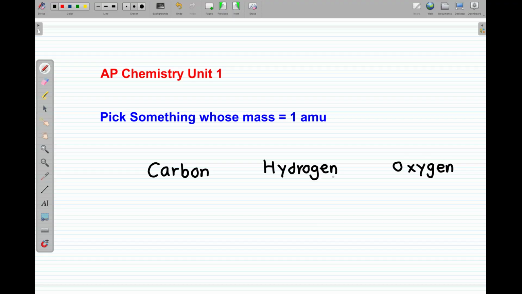Yeah, I know all of you knew that. One hydrogen atom has a mass which is equal to one atomic mass unit. So it's equal to the reference stone that we have used, and then everything else I will weigh in reference to this. So if I want to see what is the mass of oxygen, I'm gonna see how many times the oxygen mass is big compared to the hydrogen.